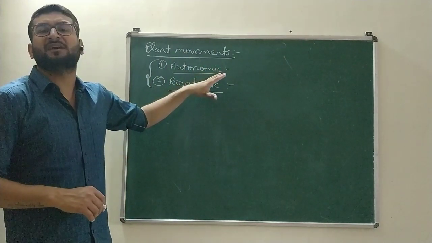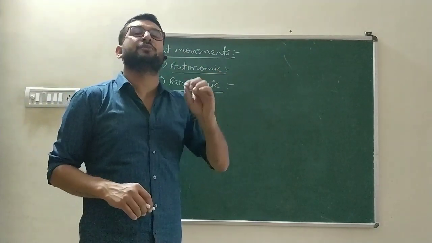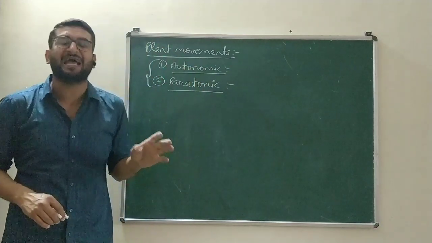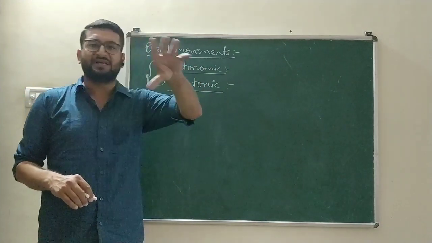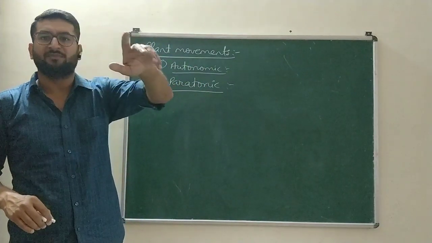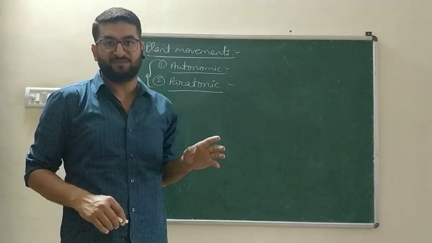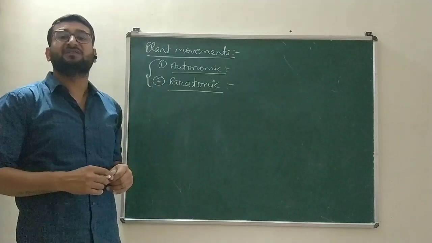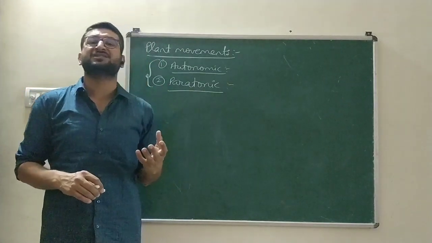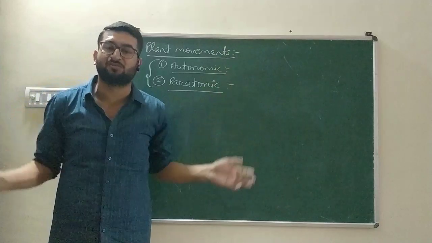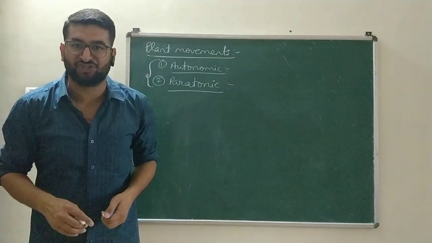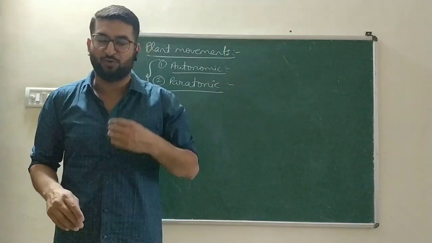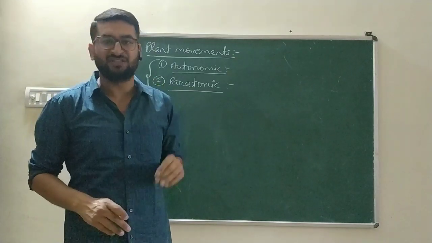These kinds of growth movements occur in the apical regions, like in the tip of roots, tip of shoots, and the lateral meristem, the meristematic tissue of leaves, which is present in the boundary. Paratonic movements are the movements which are shown by the plants due to certain external stimuli, due to certain environmental change, and those paratonic movements we are going to study in detail in this chapter.